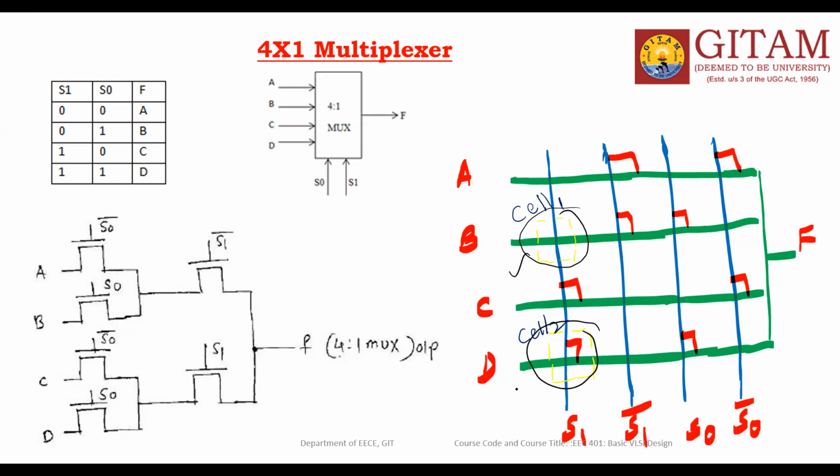One is unconnected, one more is connected. This is the transistor, this is no connection. So this one is 1, this is also 1, 1, 1. This is 2, this is also 2, 2, 2. If you see this stick diagram, only 2 things are required: cell 1 and cell 2. After designing these 2, you can repeatedly use them to design the entire circuit. Like that, you need to maintain high regularity in the design process.